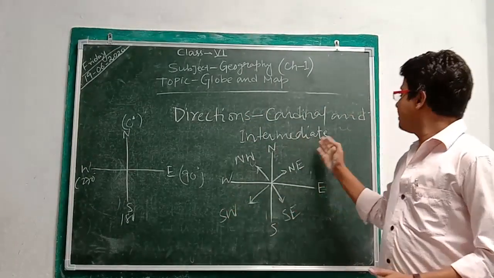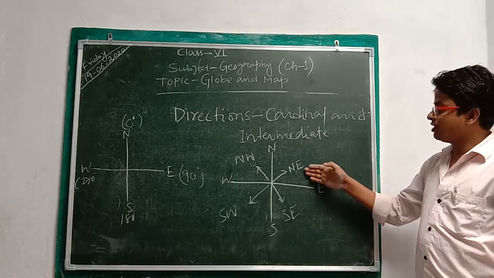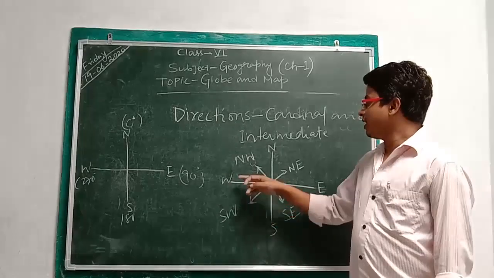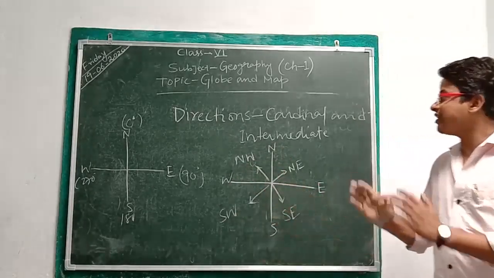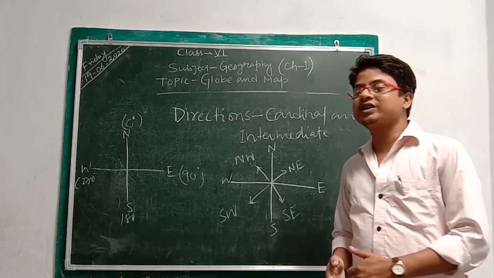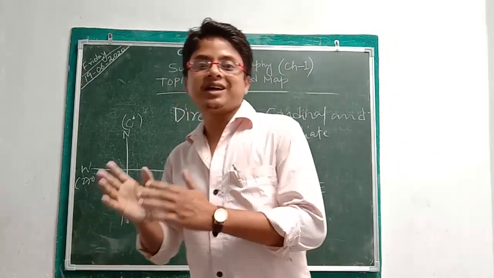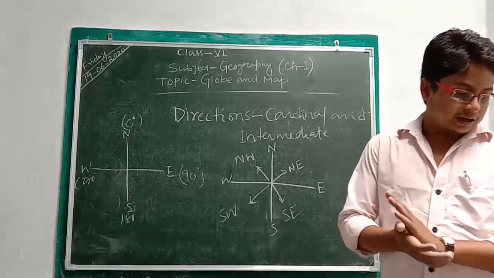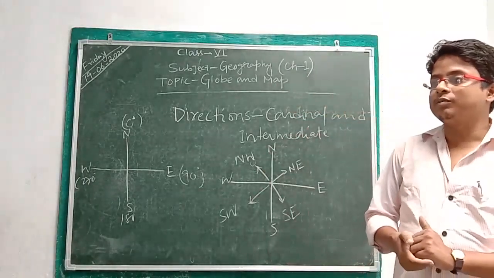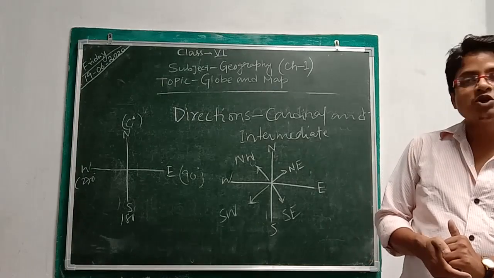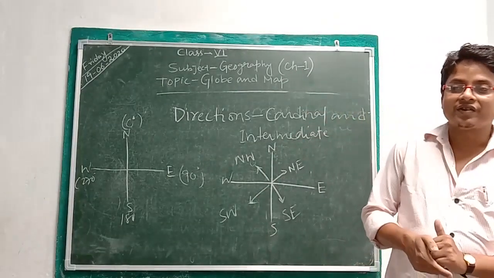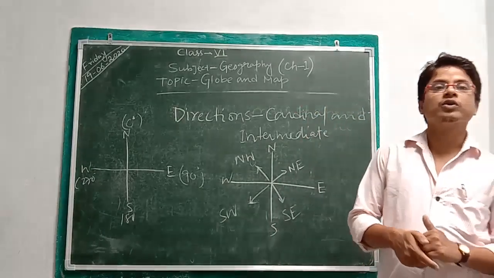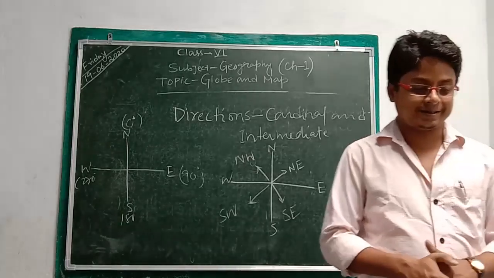While in case of the intermediate directions, there is northeast between north and east, southeast between south and east, southwest between south and west, and northwest between north and west. So these are the cardinal and intermediate points through which we can demarcate the various things as far as their direction is concerned. As you all know, while navigating or moving from one place to another, it is one of the most mandatory things to have a compass with you, because without a compass you can't know the exact direction in which we are moving or doing any sort of work regarding geographical facts.